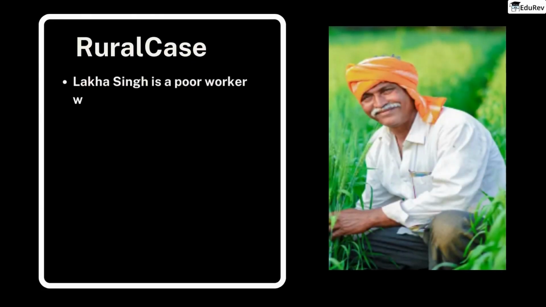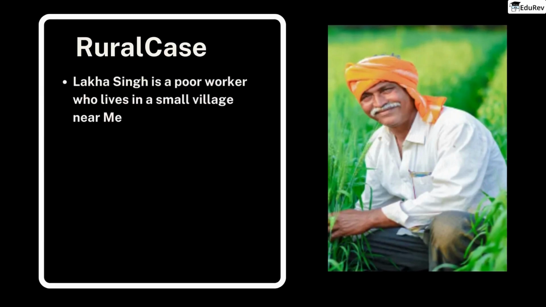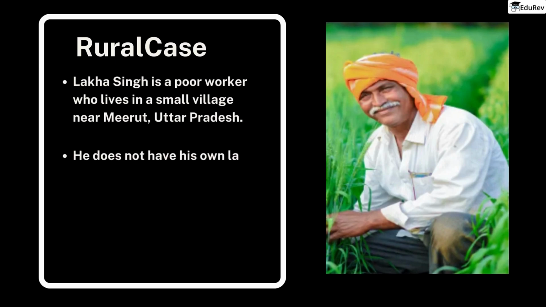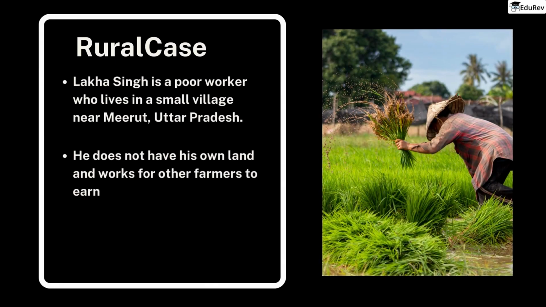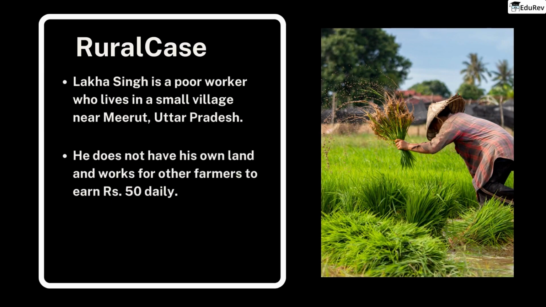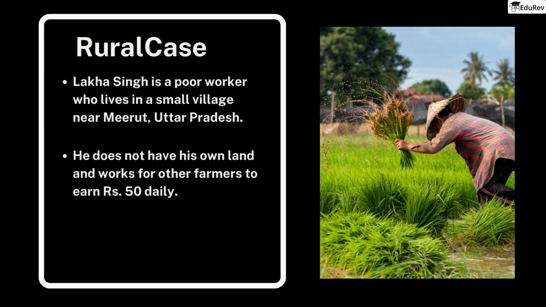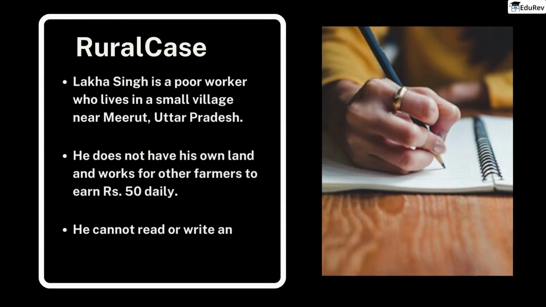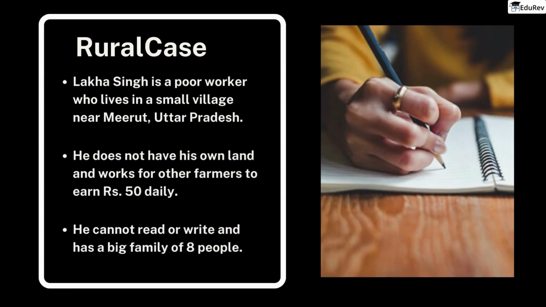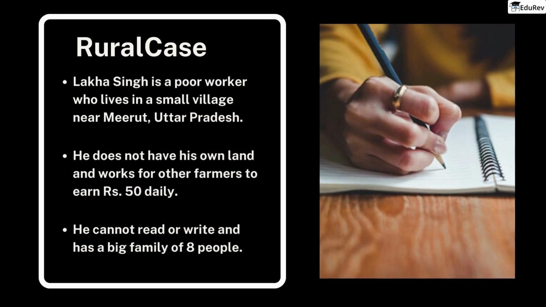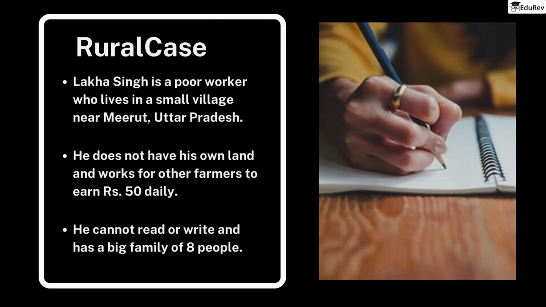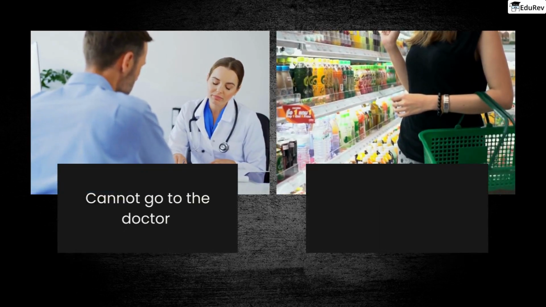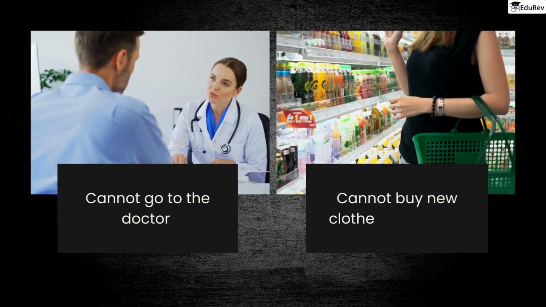Lakha Singh is a poor worker who lives in a small village near Meerut, Uttar Pradesh. He does not have his own land and works for other farmers to earn 50 rupees daily. Sometimes, he gets grains or other things instead of money. He cannot read or write and has a big family of 8 people. They all live in a weak hut at the end of the village. The family cannot go to the doctor and they cannot buy new clothes, soap or oil.